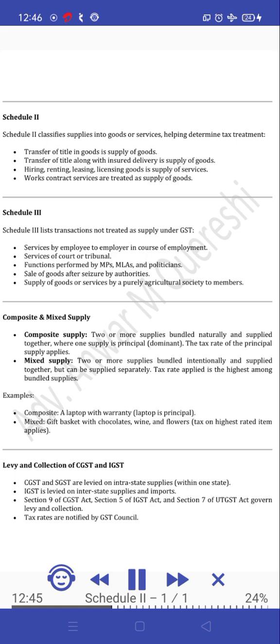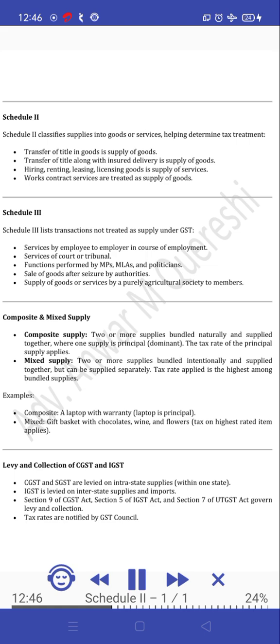Schedule 3. Schedule 3 lists transactions not treated as supply under GST. Services by employee to employer in course of employment. Services of court or tribunal. Functions performed by MPs, MLAs, and politicians. Sale of goods after seizure by authorities. Supply of goods or services by a purely agricultural society to members.